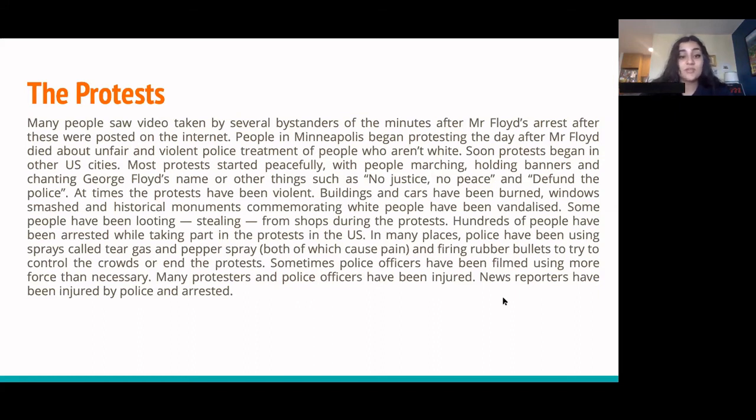At times, the protests have been violent. Buildings and cars have been burned, windows smashed, and historical monuments commemorating white people have been vandalized. Some people have been looting, stealing, from shops during the protests. Hundreds of people have been arrested while taking part in the protests in the U.S. In many places, police have been using sprays called tear gas and pepper spray, both of which cause pain, and firing rubber bullets to try to control the crowds or end the protests. Sometimes police officers have been filmed using more force than necessary. Many protesters and police officers have been injured. News reporters have been injured by police and arrested.